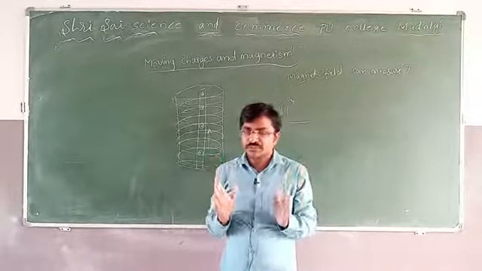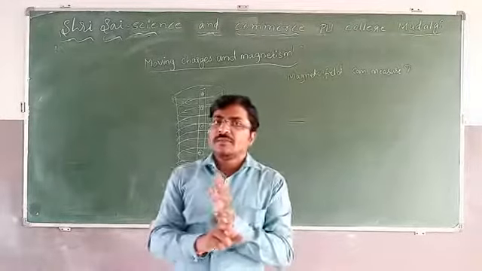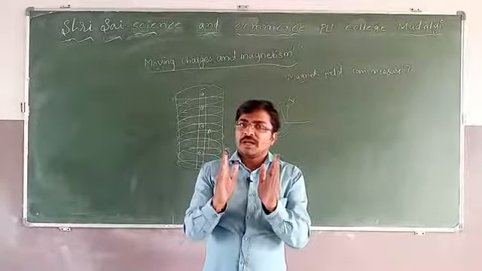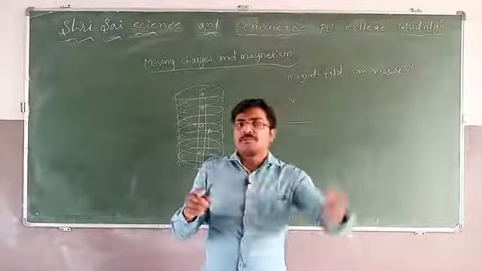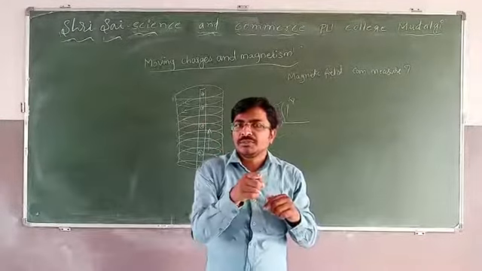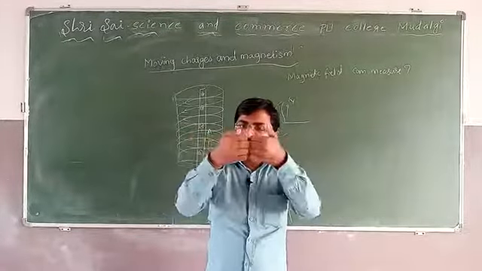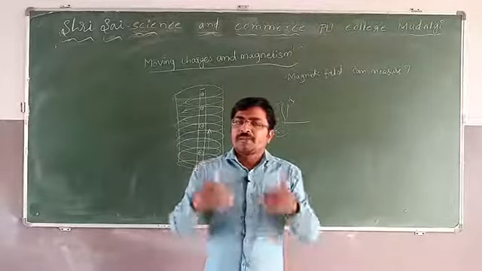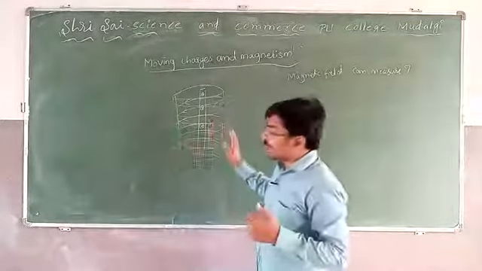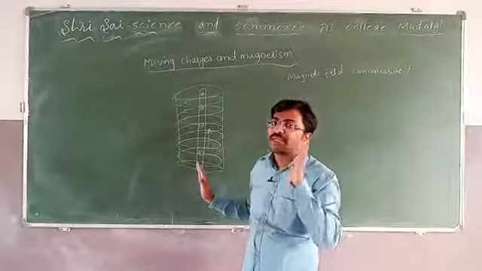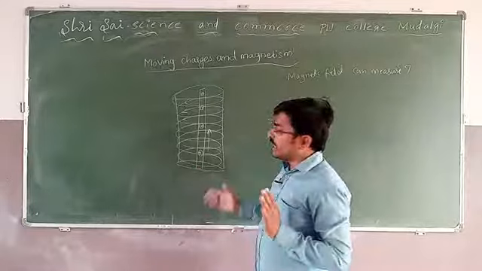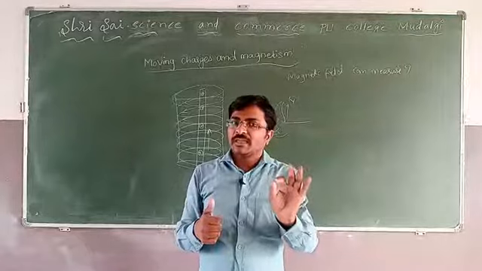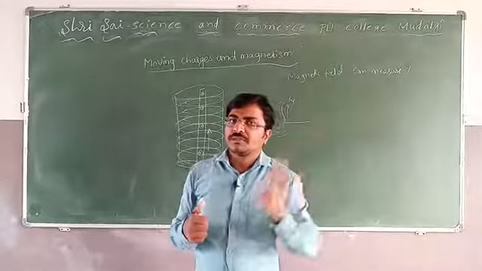What we discussed till today: what is the source of the magnetic field, what are the types, what are the magnetic field lines. Magnetic field lines always make a loop. They start from the north and enter into the south. Opposite poles always attract each other, and same poles repel each other. What is the source of the magnetic field? The source of the magnetic field is moving charges, and the thumb rule. We can't measure the magnetic field directly; magnetic field strength is what we generally measure.